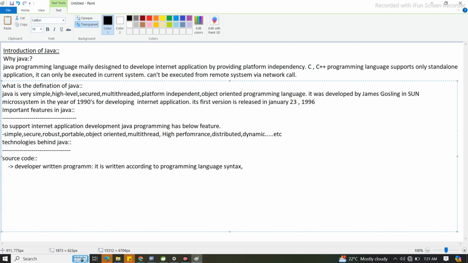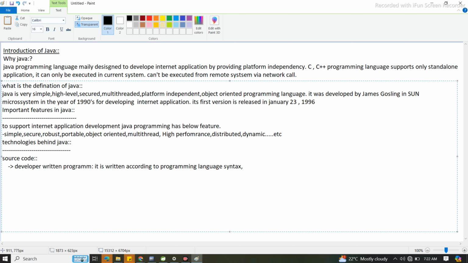By using some programming syntax, if we wrote some code, we count as a developer, and that code we call programming. Understood? These are nothing but source codes.